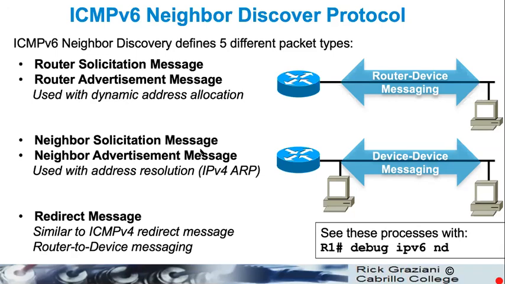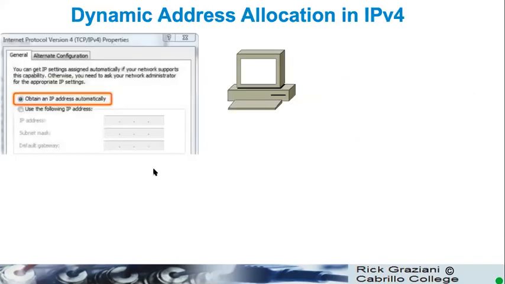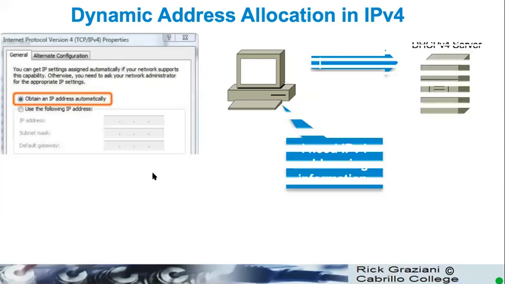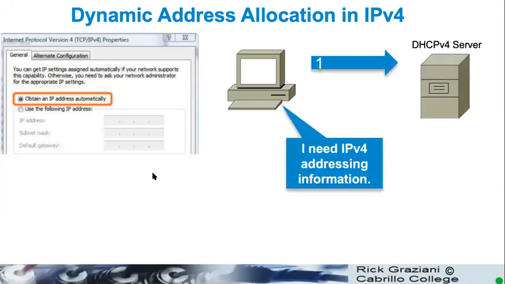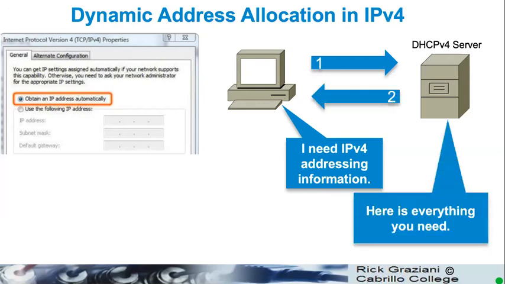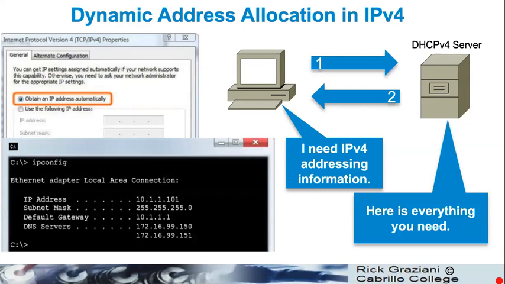If you want more information on those two messages, you can look at those videos or read that portion of the book. But as we know, in IPv4, life is quite simple, or limited, maybe I should say, in that the only way addressing information can be received dynamically is through a stateful DHCPv4 server.